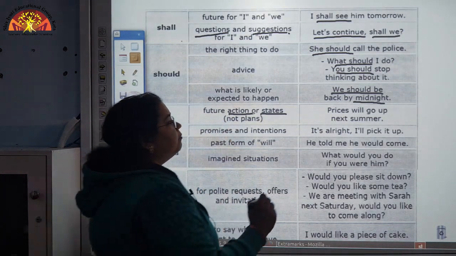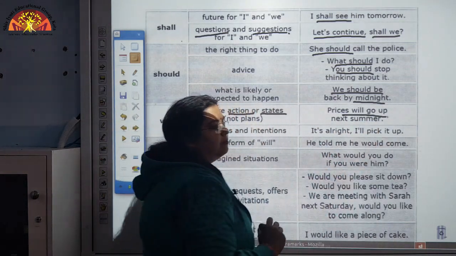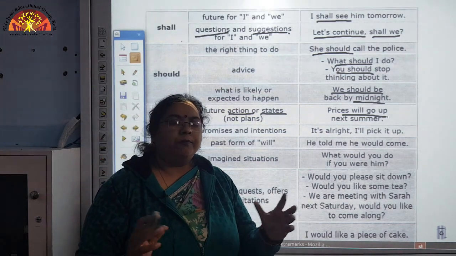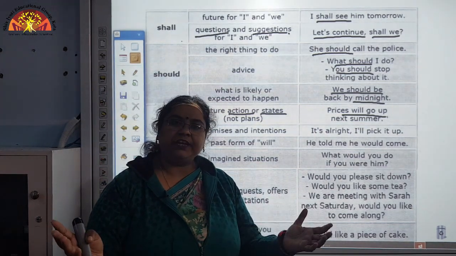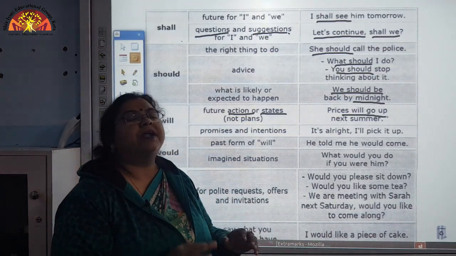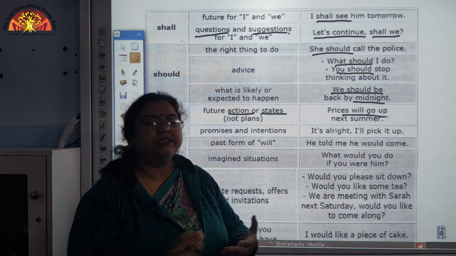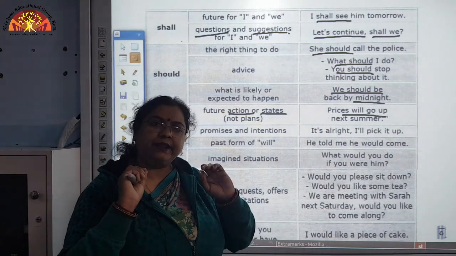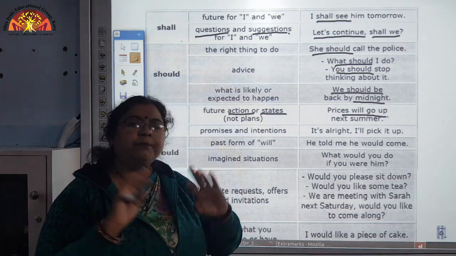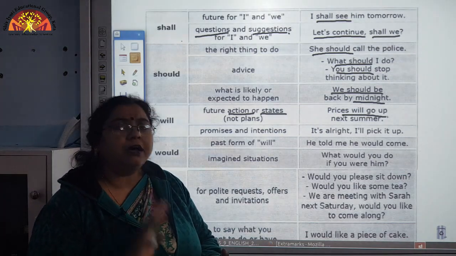Like, price will go up next summer. There is a huge possibility of it happening. It is almost confirmed that price will go up next summer. This is quite possible and it will happen. So, a certain action of high possibility, almost confirmed, will happen in the future.